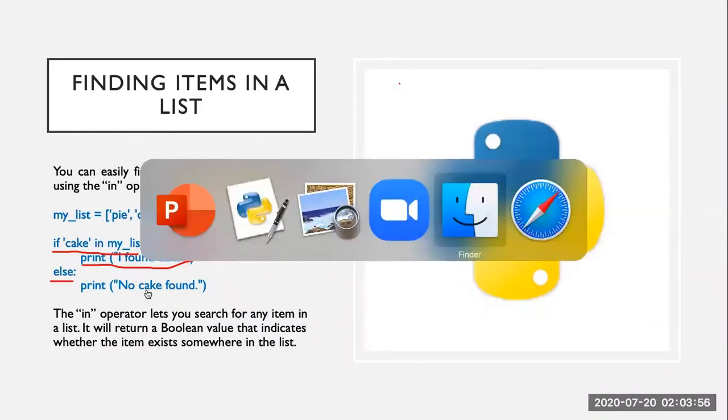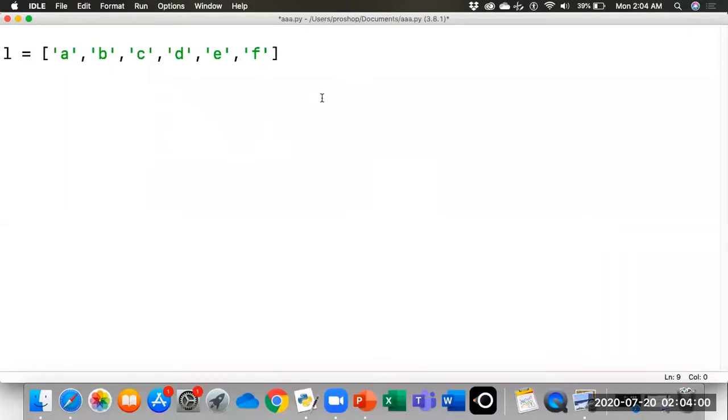Now let's try to find some string in the list. For example, this is a list of strings, different values. This means it has the alphabets. In case we want to find some element in the list, we can simply find it by using the for loop. Let's say we want to find if E is in the list, we use the in operator with the name of the list.